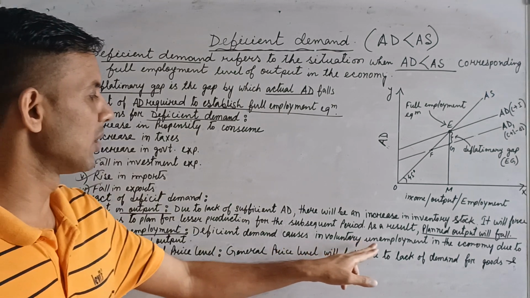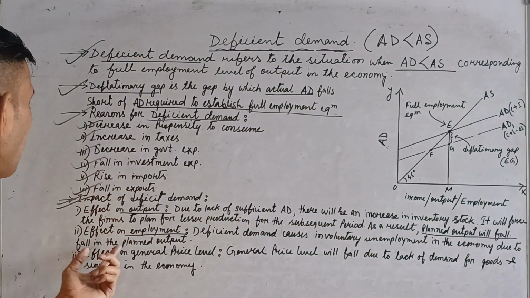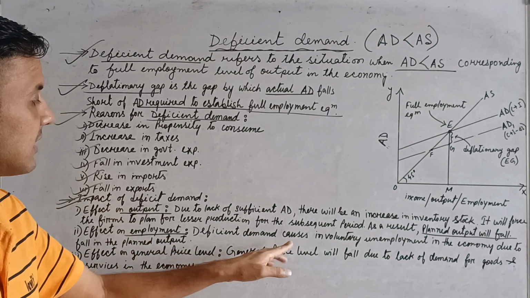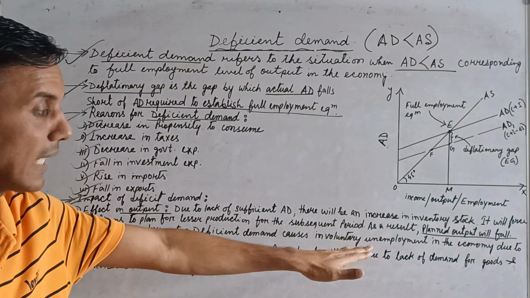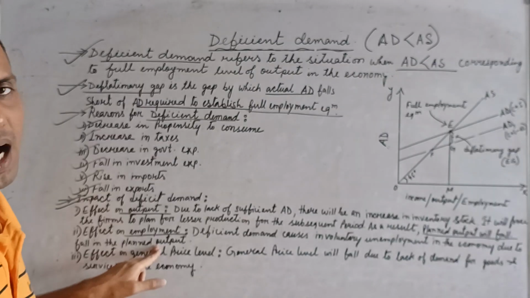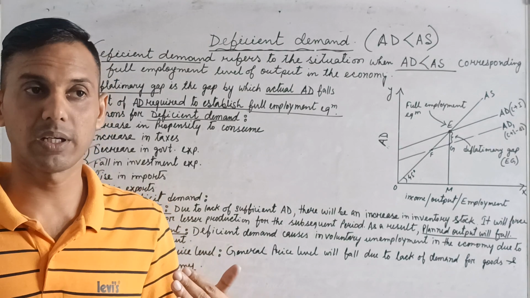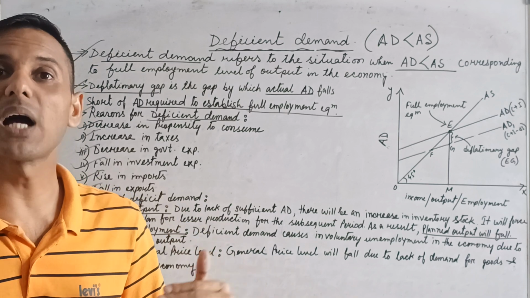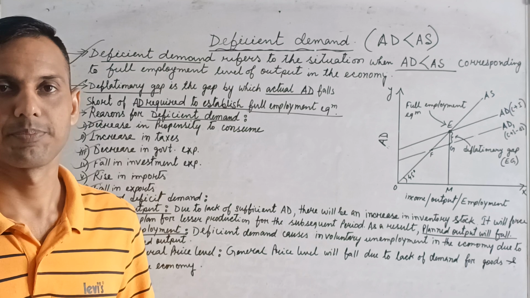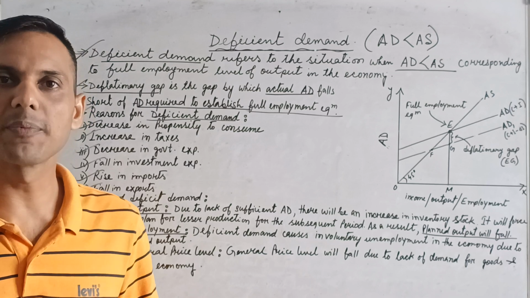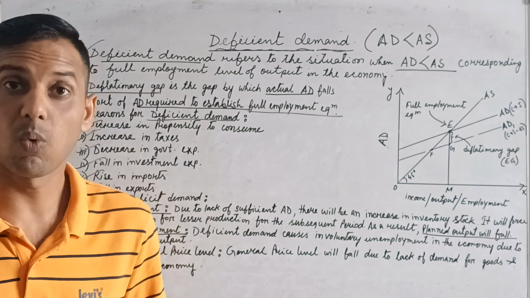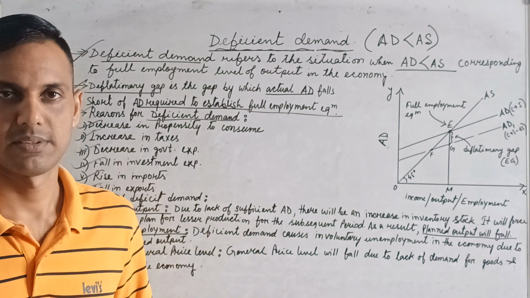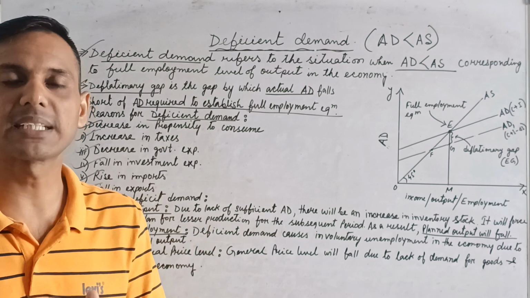Number 2, effect on employment. Deficient demand causes involuntary unemployment in the economy due to fall in the planned output. Why? So when output decreases, it means they have planned for less output. Definitely they have to cut the employment. Is it clear? So in lockdown we have seen so many people lost their job. Why? Because they cut the employment because of less demand. Okay, so this is the practical example.